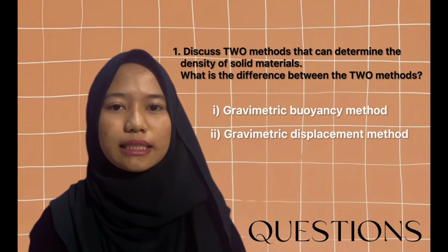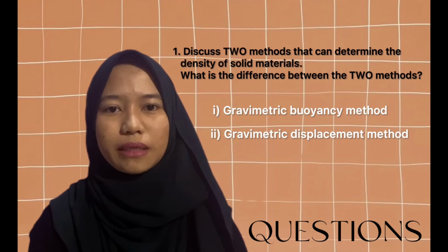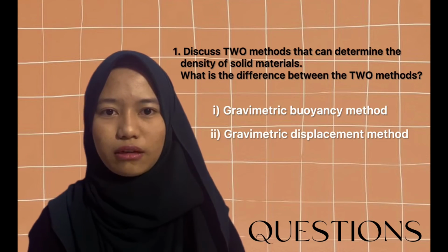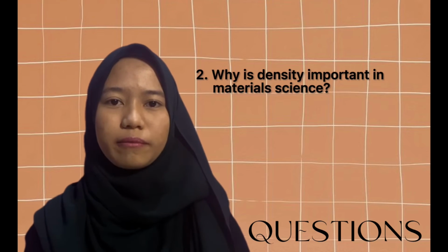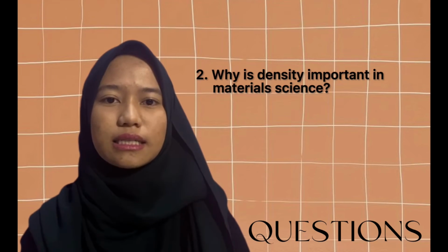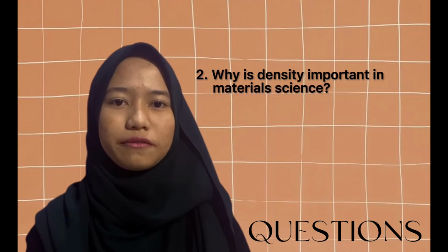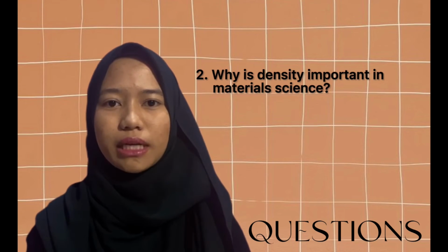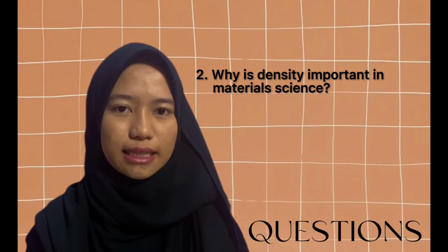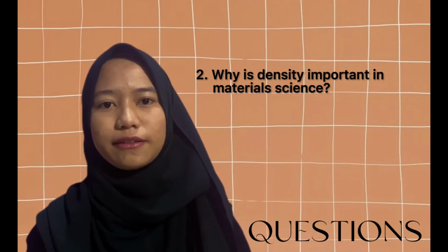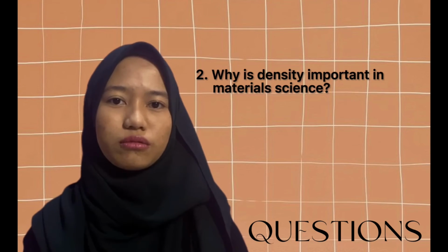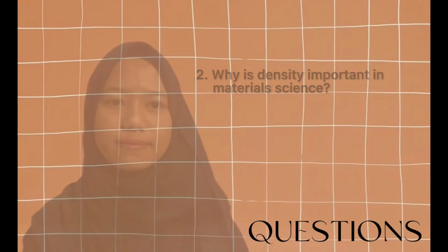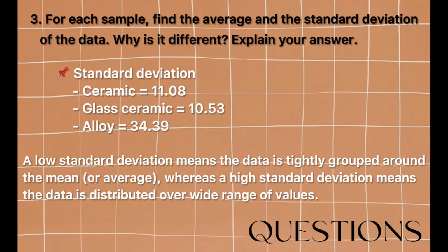The second method is the gravimetric displacement method. This method to find volume requires submerging the object in a known volume of water and measuring the change in water level. Question 2 asks why density is important in material science. Density is important in material science because one of an object's most essential and easily measured physical attributes is its density. Densities are commonly used to identify pure substances as well as to describe and estimate the composition of a broad variety of mixes.